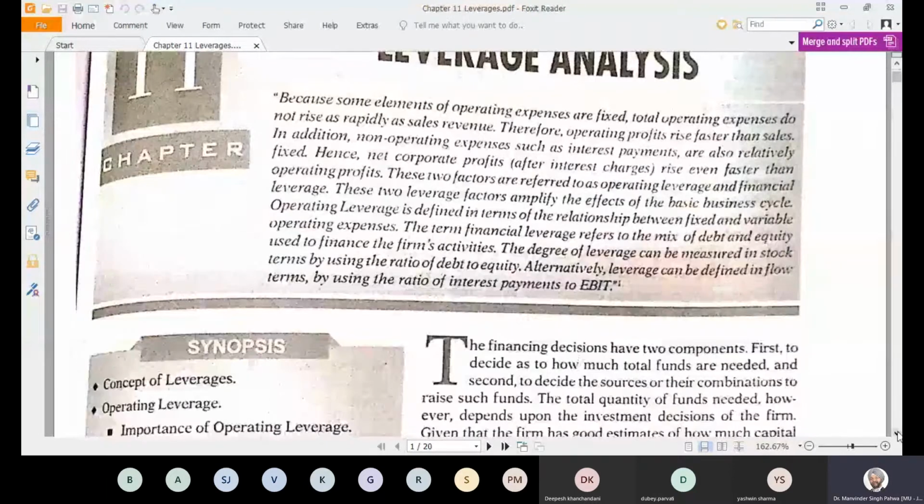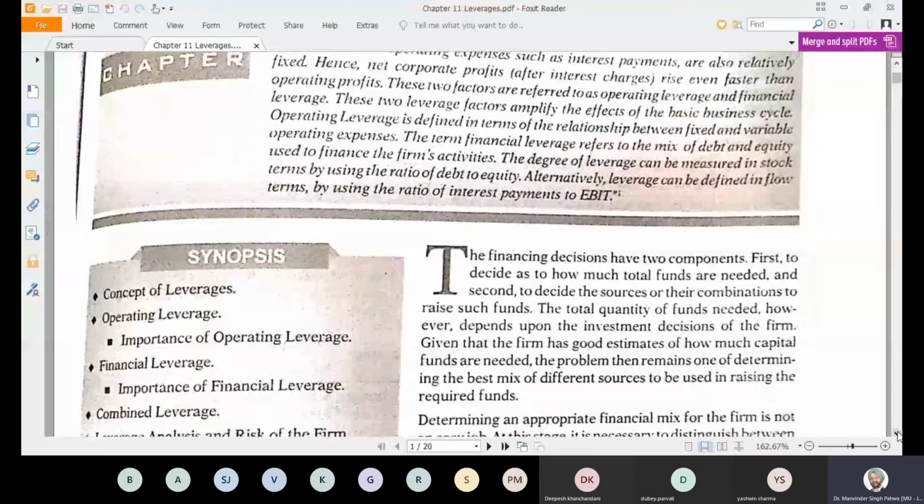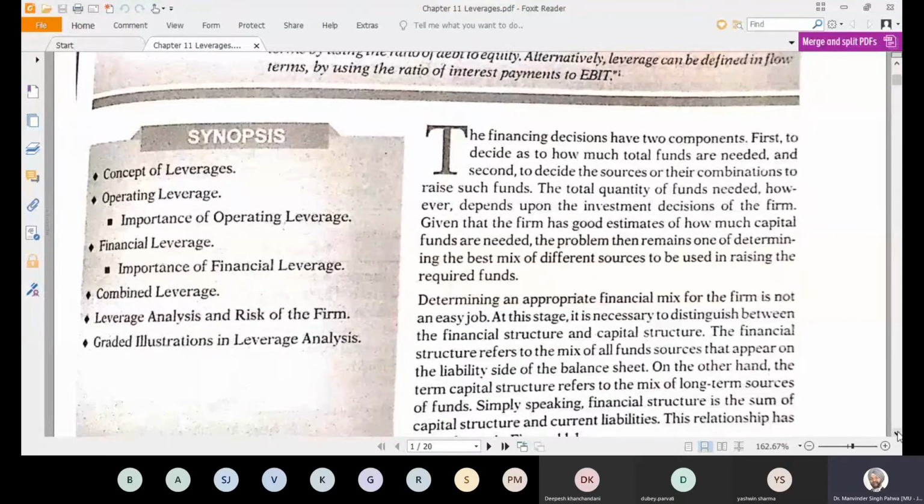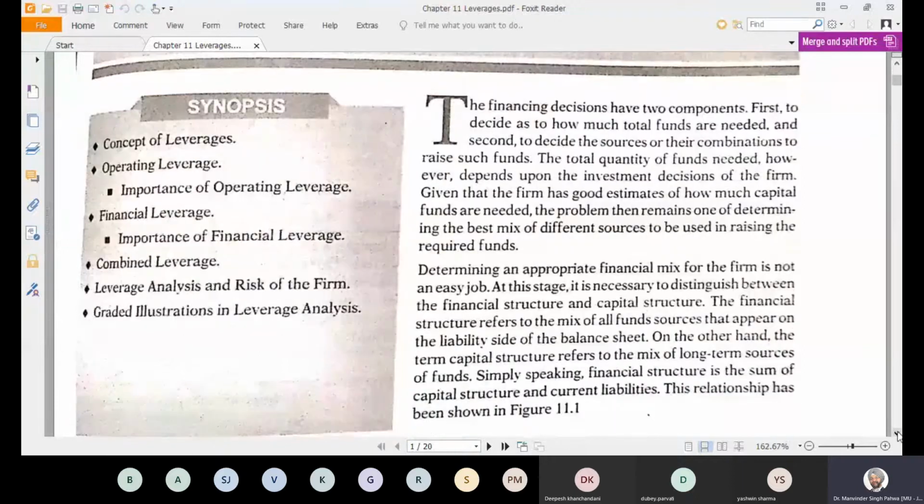In financial decisions, there are two types of leverages. One is called operating leverage, the other is called financial leverage. This is a very small chapter and we will be able to understand by the end of it what the benefits are of having a fixed cost, that is the operating leverage or operating fixed cost, and financial fixed cost, that is the interest and the preference dividend and all. And then afterwards we will see the combined effect of it, and then we will do the illustrations.